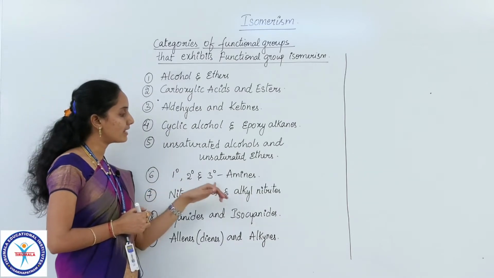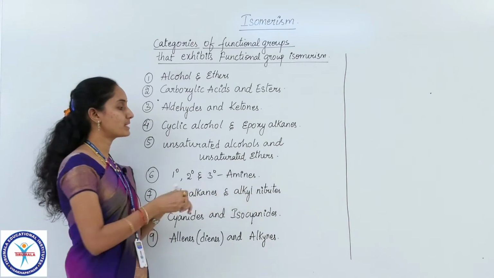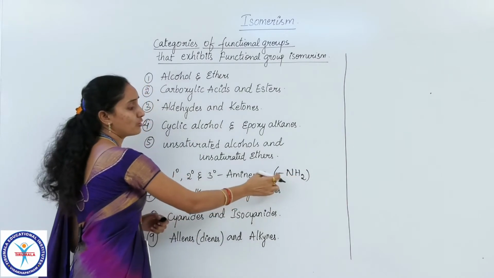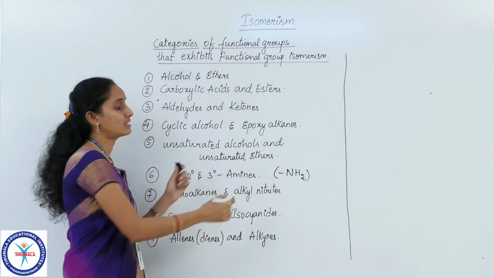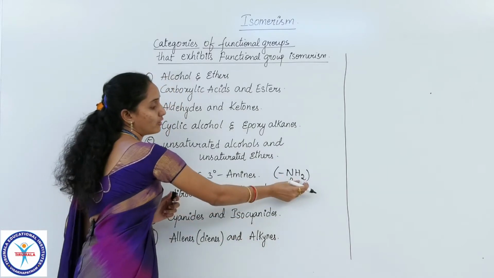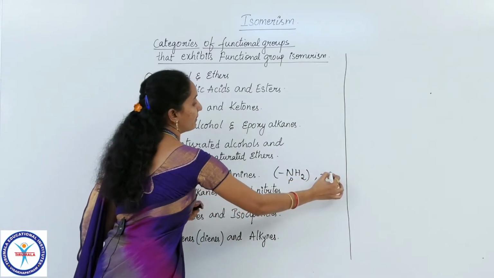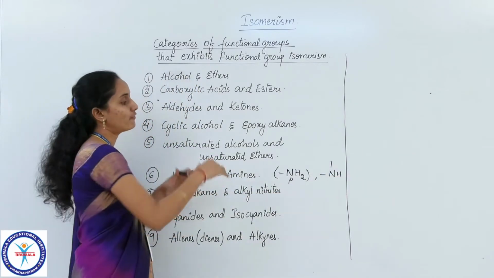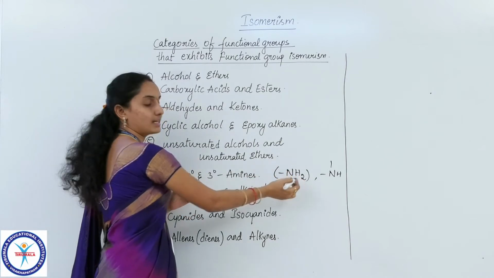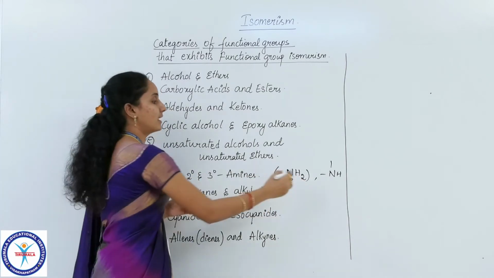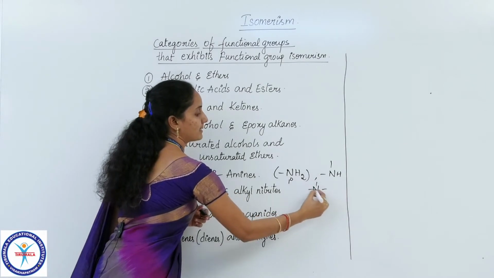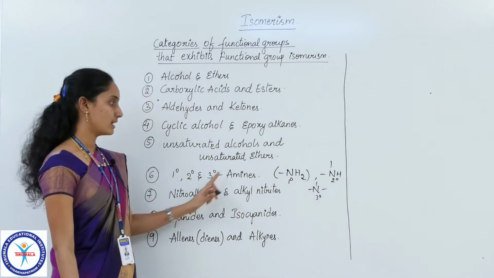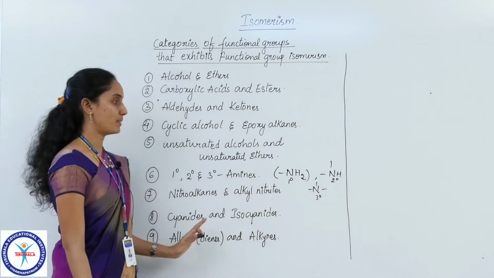And primary, secondary and tertiary amines. The amine group is nothing but the NH2 group. If this NH2 group is directly linked to a carbon chain, then it is called a primary amine. If one of the hydrogens from this amine is substituted by another carbon with a single hydrogen, then it is called a secondary amine. If both hydrogens in this amine group are linked with carbons, then that is called a tertiary amine, like this. So this is a secondary amine and this is a tertiary amine. All these three are reciprocally functional group isomers.